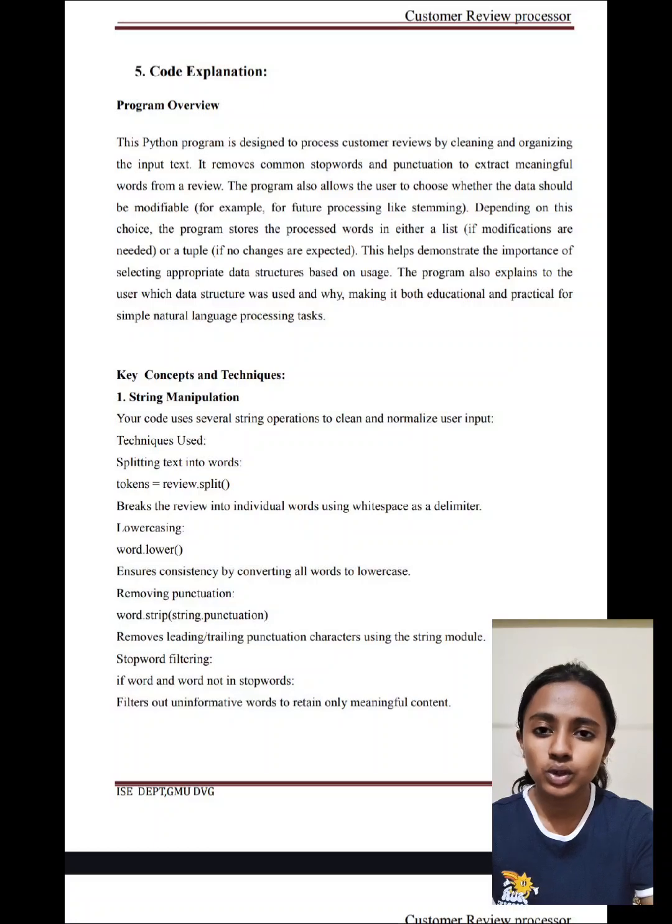For lowercasing, we use the word.lower() function, which ensures consistency by converting all the words to lowercase. For removing punctuation, we use the word.strip() function, which removes leading and trailing punctuation characters using the string module. And for stop word filtering, if word and word not in stop_words, which helps filter out uninformative words to retain only meaningful content.